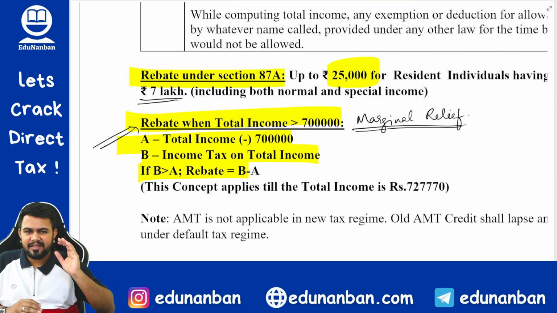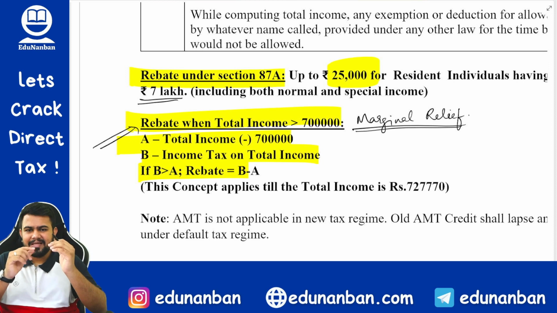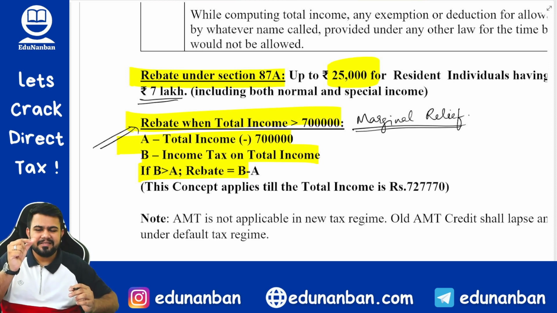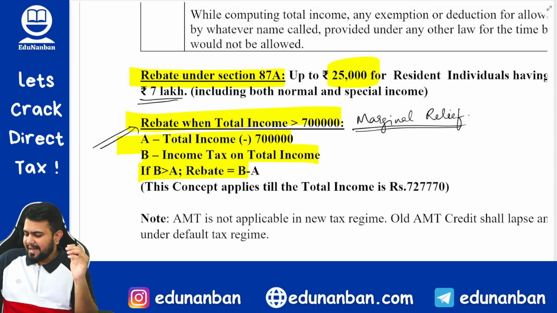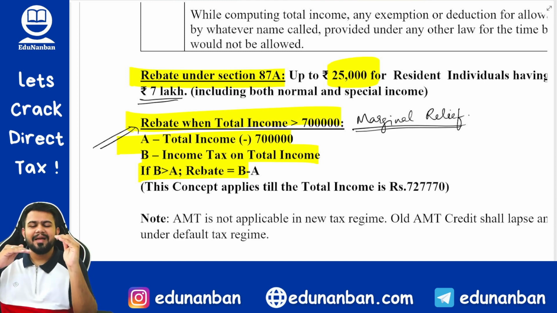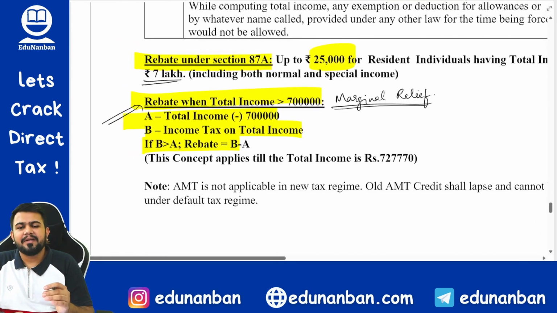What is marginal relief? We had already studied it in surcharge, correct? Where the income is just above the surcharge limit, only a marginal amount above it, then what happens? The total tax is restricted to the additional income. That is the marginal relief concept. The same concept is applicable even to the new tax regime.